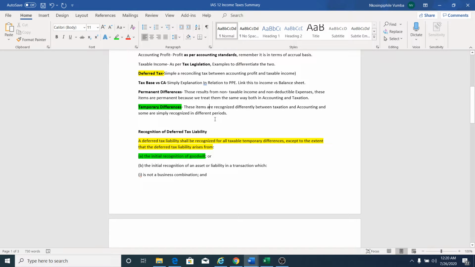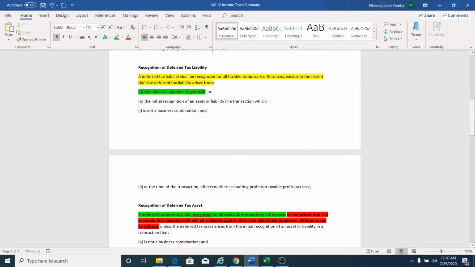So that difference between us depreciating the building and SARS saying it doesn't have a wear and tear allowance will always be there. It will never reverse on any day. Hence, that depreciation that we've put through in our income statement has to form part of the permanent differences.